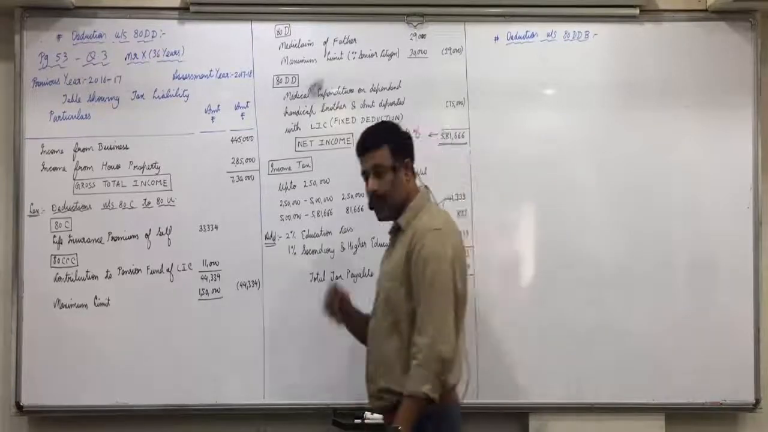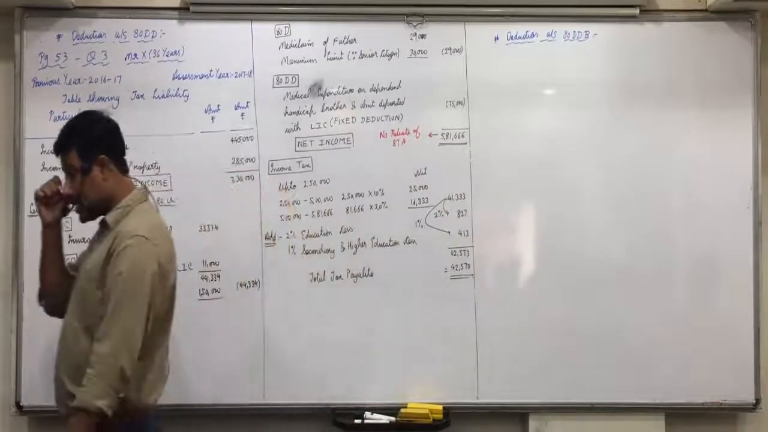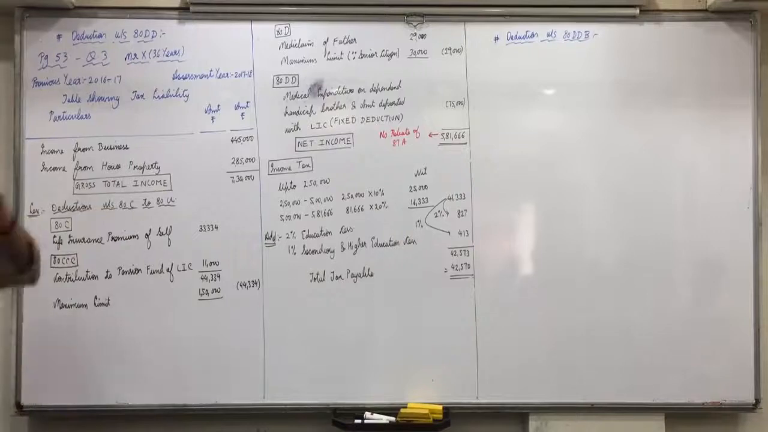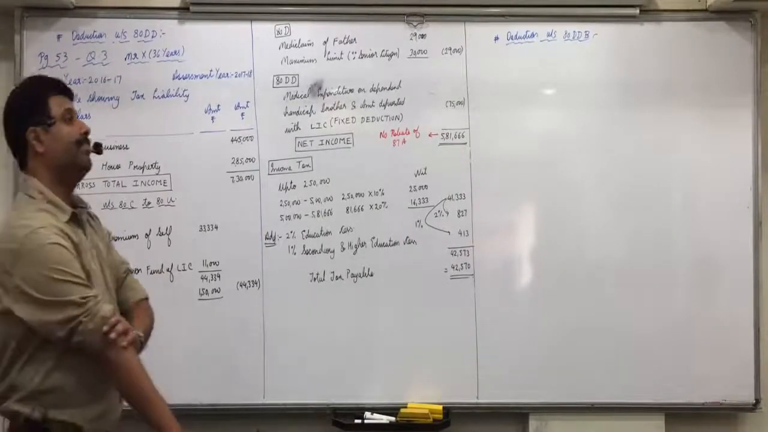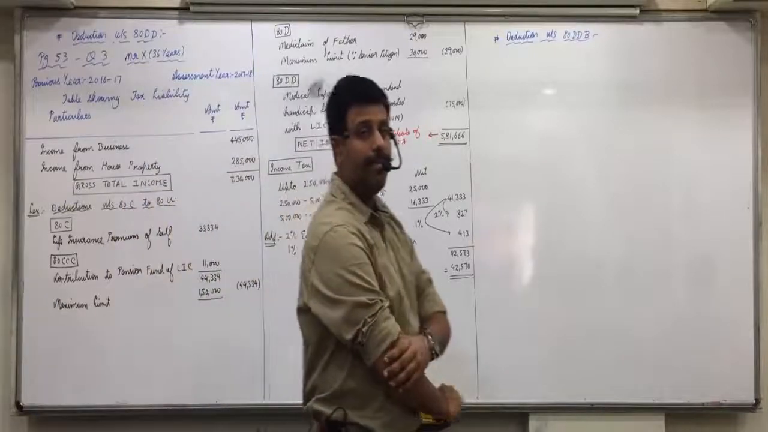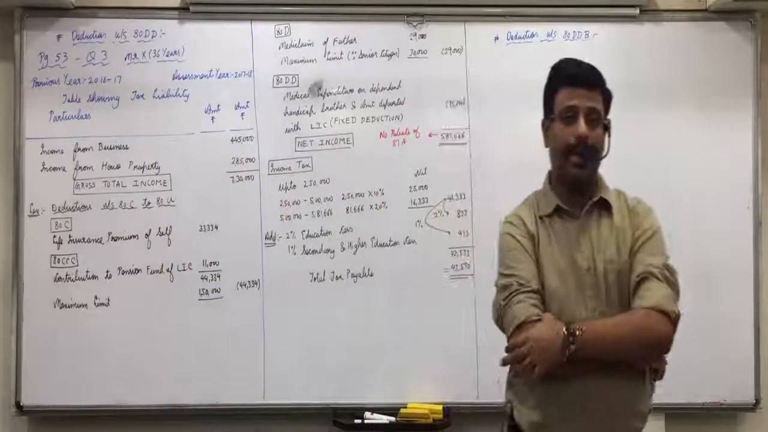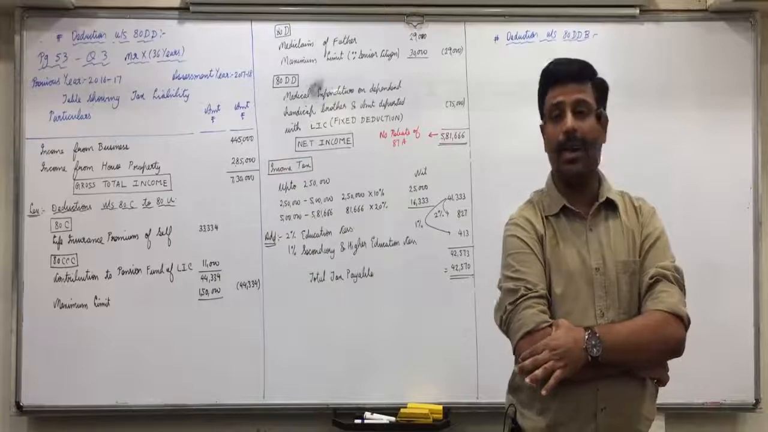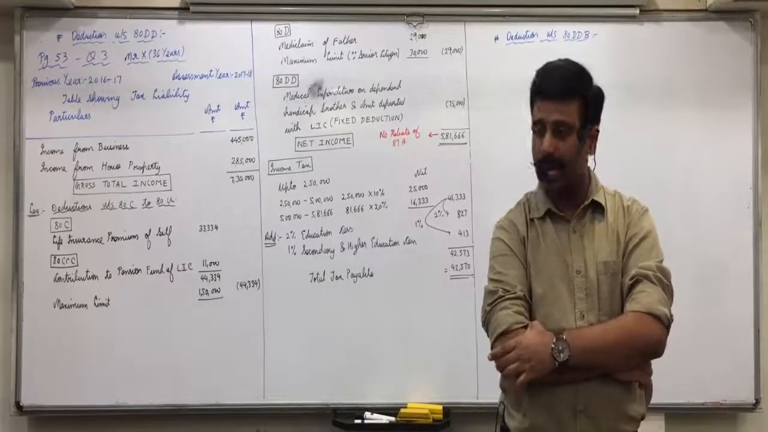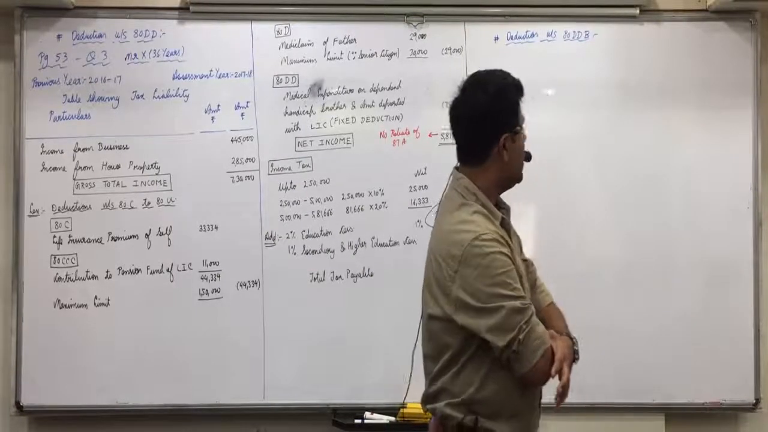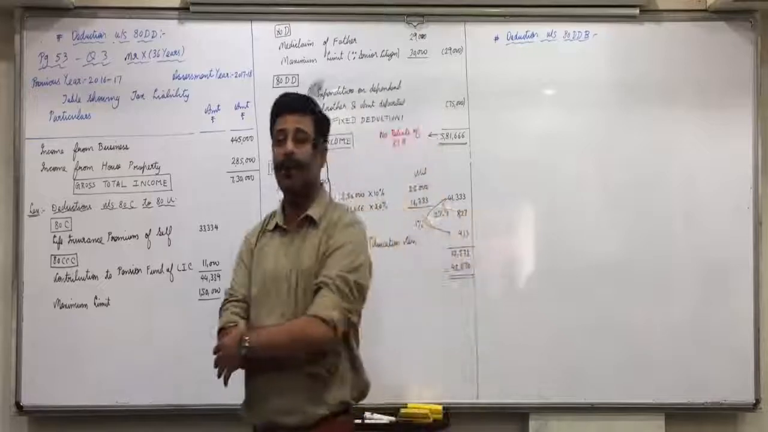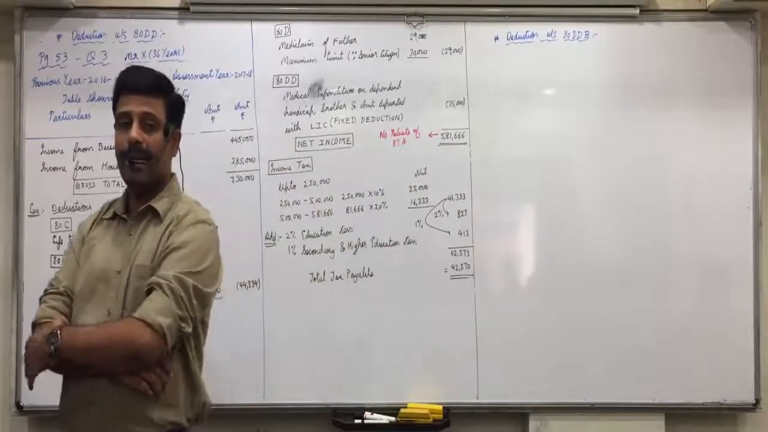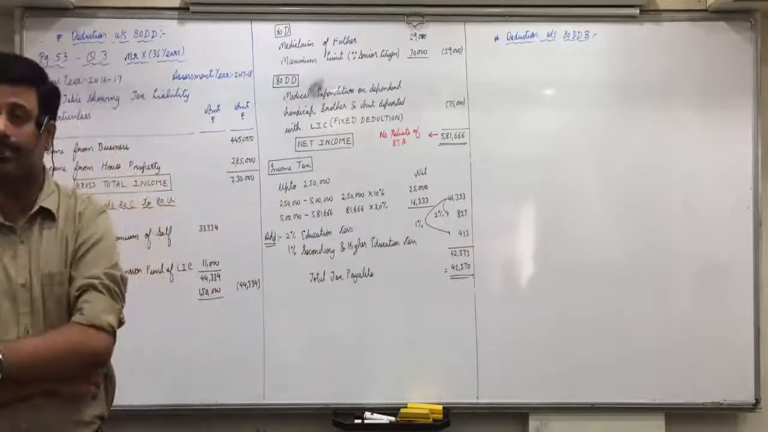Now be attentive. What is deduction under section 80DD? Understand this. How would you remember 80C? Investments. 80D? Mediclaim. 80DD? Handicap, dependent, relative. And 80DDB, non-handicap, dependent, relative, and self.